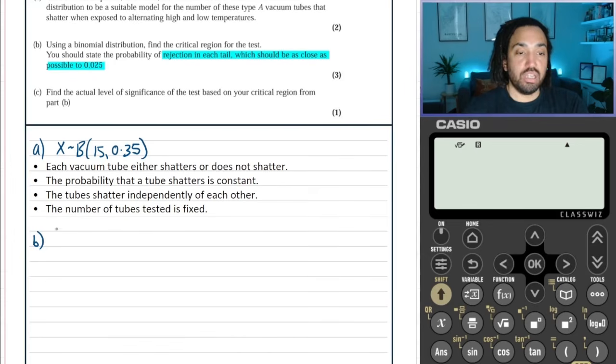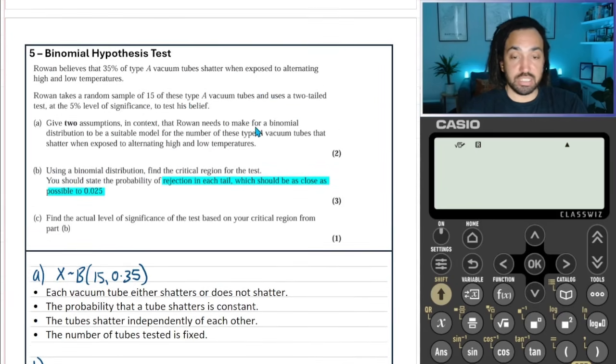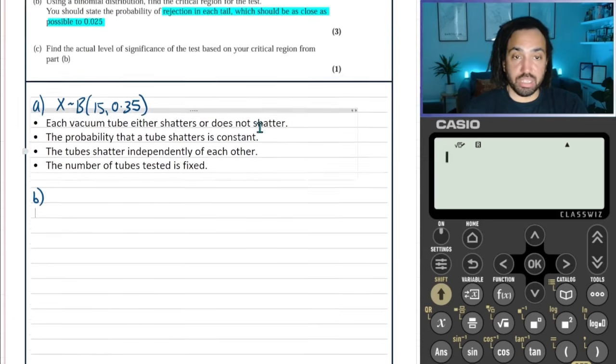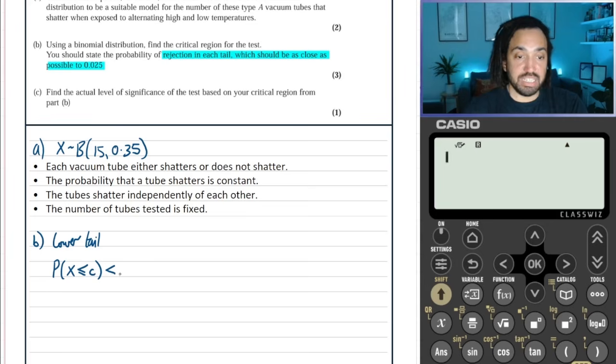So for part B, because it's a 2-tailed test, which was stated a bit higher up, which I didn't read out, yes, a 2-tailed test, as it says there, it means that the critical region is going to have an upper and a lower. So if we look at the lower tail first, it's always easier to work out. We are looking for a particular value, let's call it c, such that the probability of X less than or equal to c is as close to 0.025 as possible.